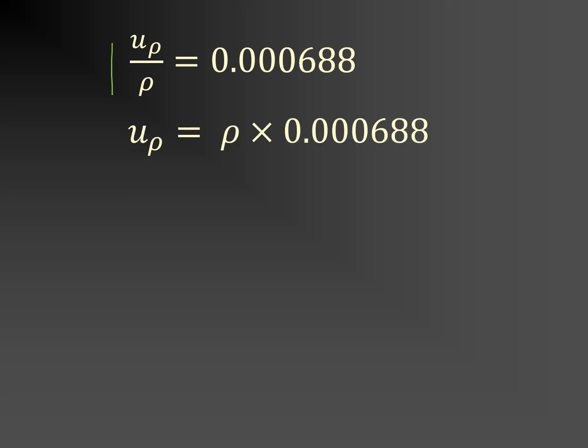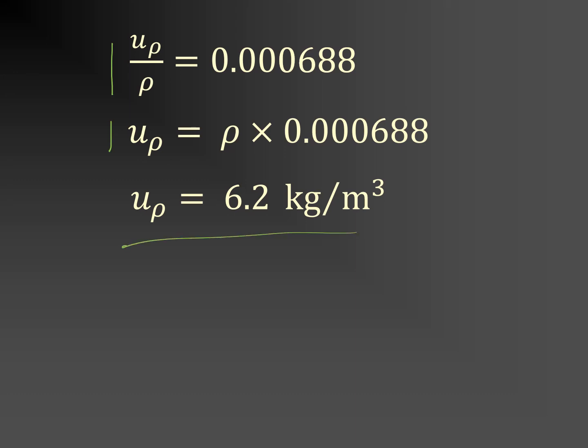Now, once we put the numbers in, we get that the fractional uncertainty in the density is 0.000688. We can rearrange the equation, just bringing rho to the right hand side, so that the uncertainty in the density is the density times 0.000688. Now we know the density, calculated that earlier on, and so multiplying the density by that 0.000688, we get 6.2 kilograms per meter cubed as the uncertainty in the density.